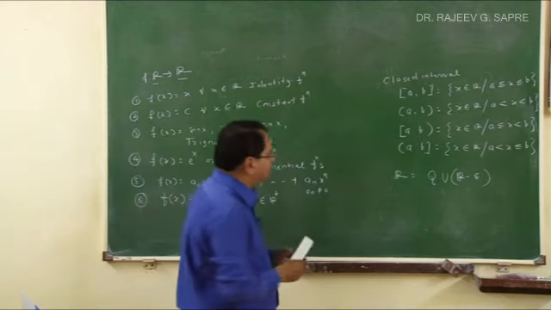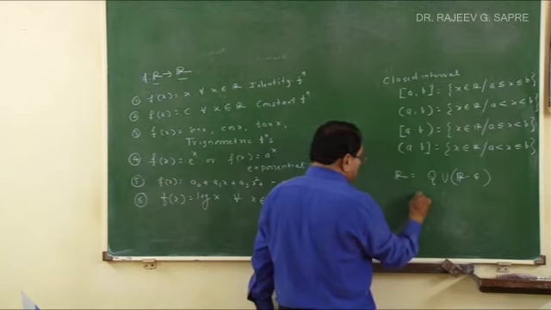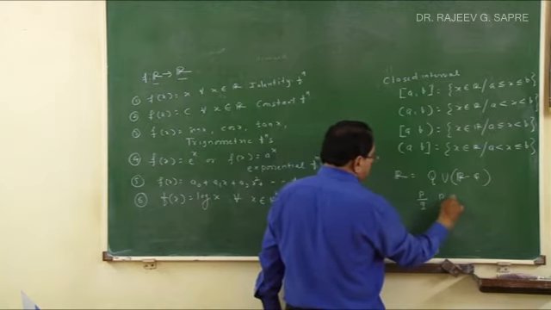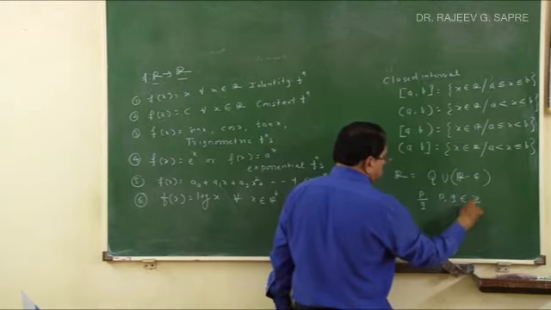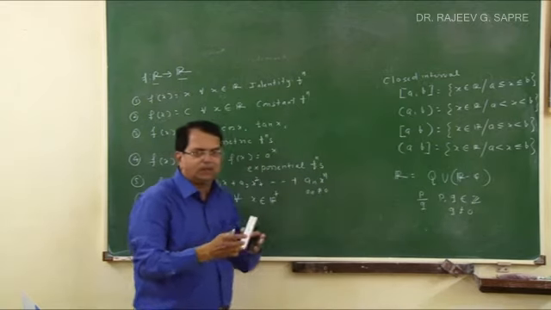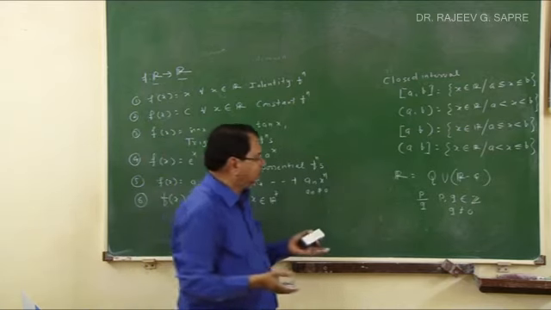What is a rational number? Right from the high school level you have studied that a rational number is any number of the type P upon Q, where P and Q are integers and Q is not equal to 0. Such a number is a rational number. And whenever a real number cannot be expressed in this form P upon Q, then it becomes an irrational number.